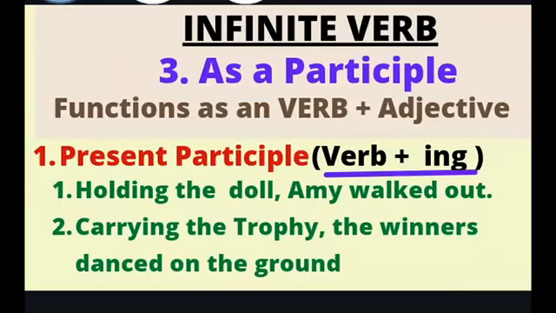Example, first one, when it occurs as a present participle, it occurs as verb plus ing. As you can see, holding the doll, Emmy walked out. Holding is verb plus ing, the infinite verb. Carrying the trophy, the winners danced on the ground. Here carrying is the present participle and therefore it is the infinite verb. You can see carry plus ing. So remember, verb plus ing here is the present participle.